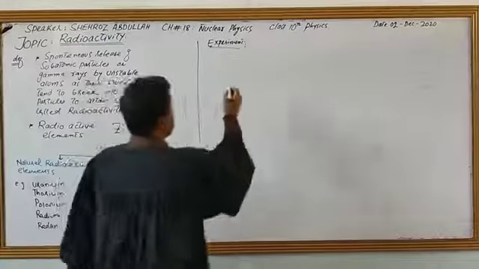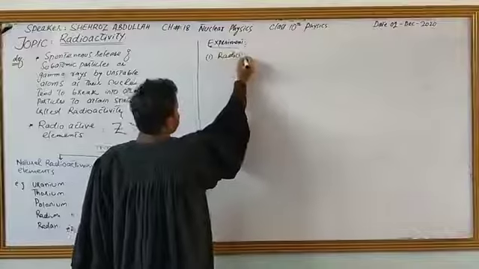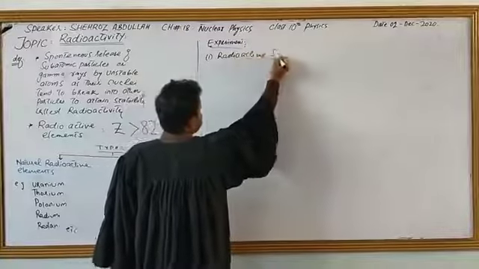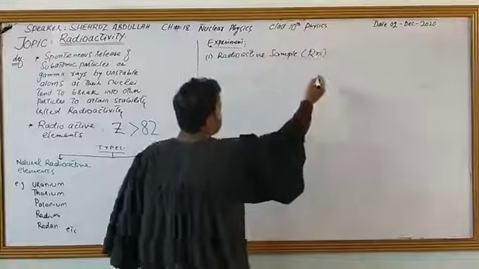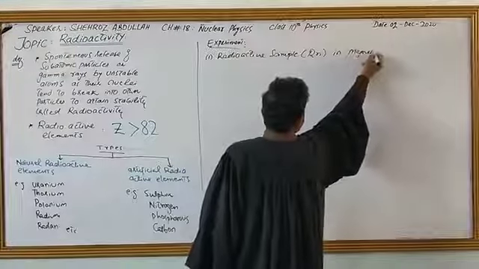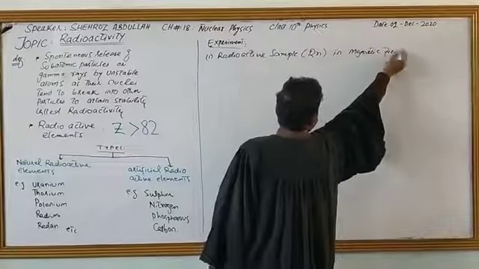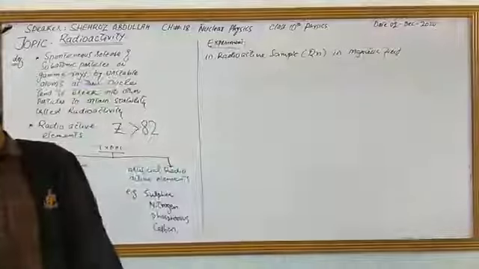For example, we have taken radon in a magnetic field.